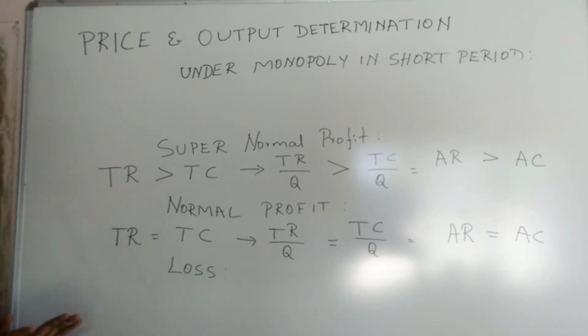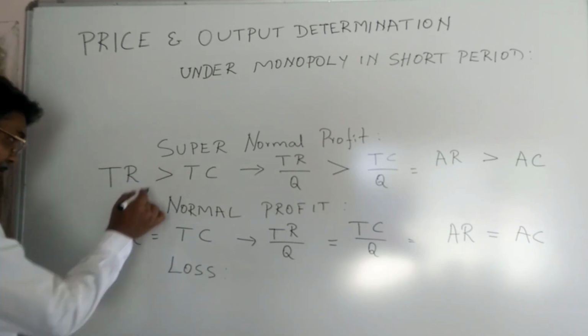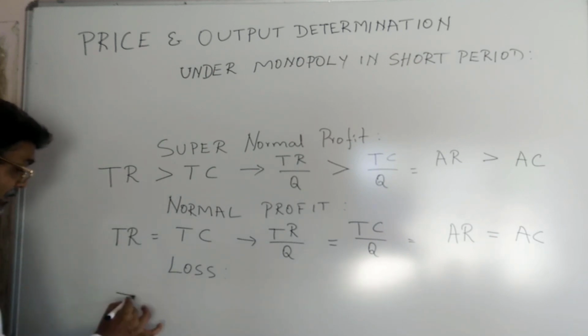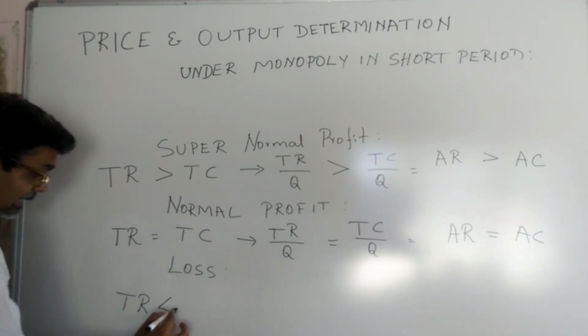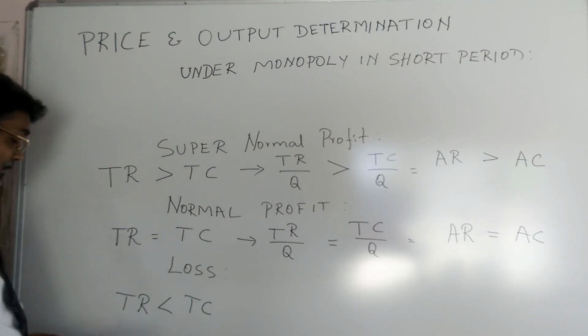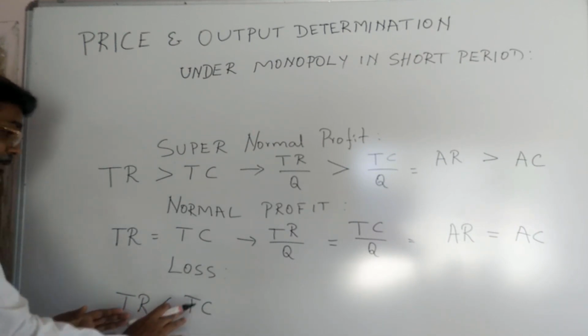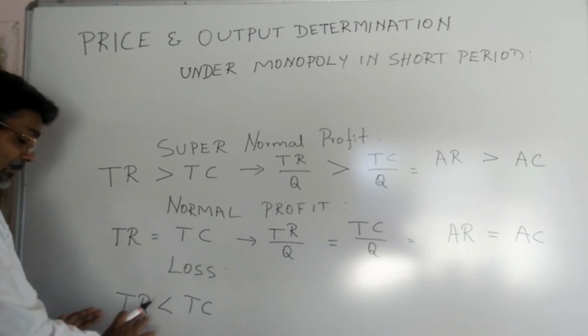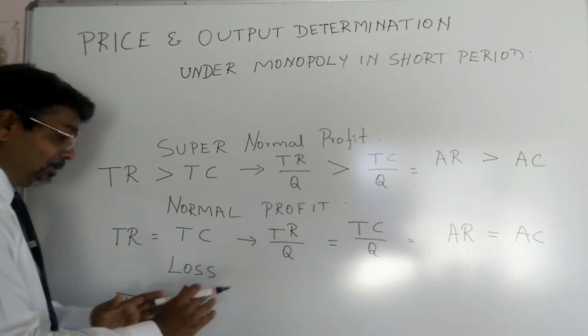In the case of loss, it is quite the reverse. When TR is less than TC, revenue is less and cost is more. That is what we call total revenue being less than total cost.